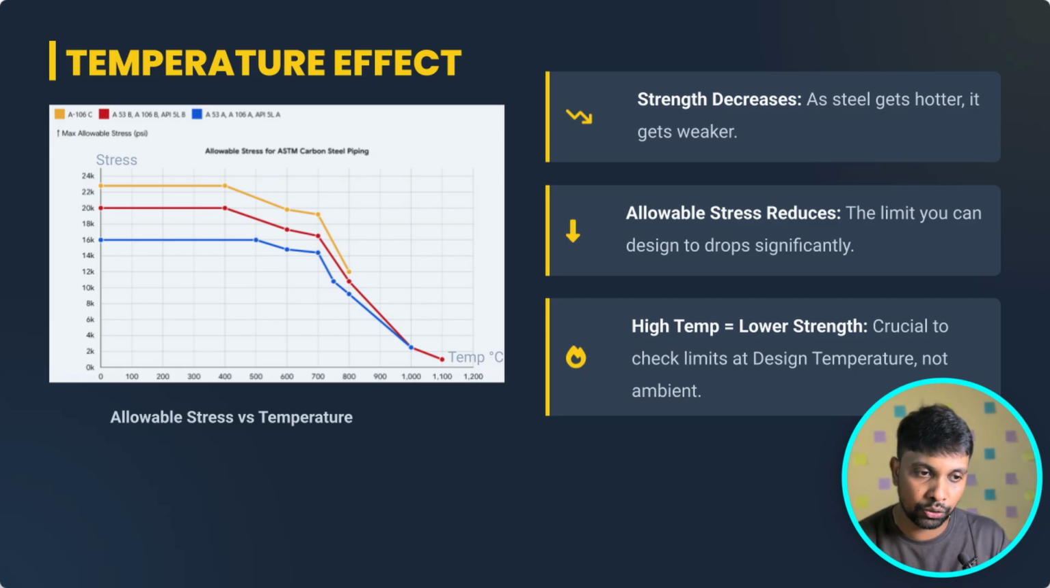For A106, you can see that until 400 the material strength remains a straight line, and after that the material strength has a steep fall. That is due to temperature. This we have already discussed in the previous video, the design temperature video. If you have not watched the design temperature video, please go and watch it after finishing this video.